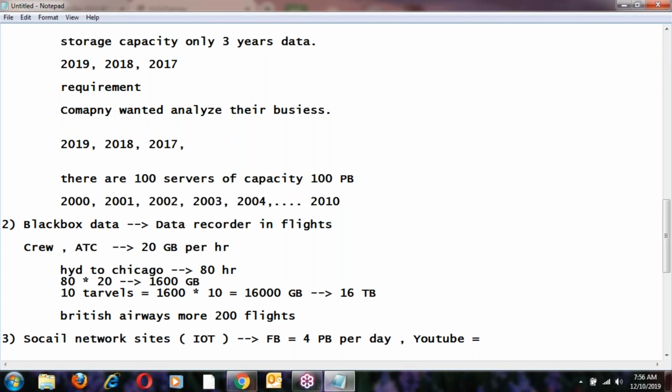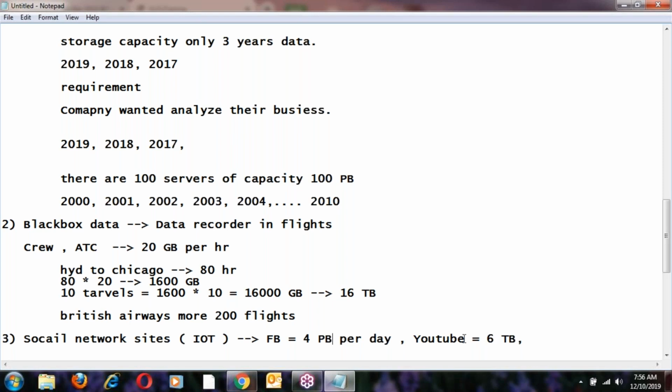Sorry, not 2 TB, it is 6 TB of data per day. Facebook is 4 petabytes, and YouTube is 6 TB.